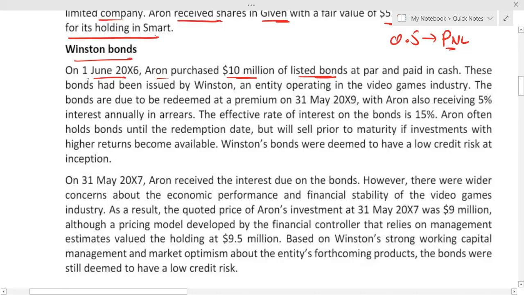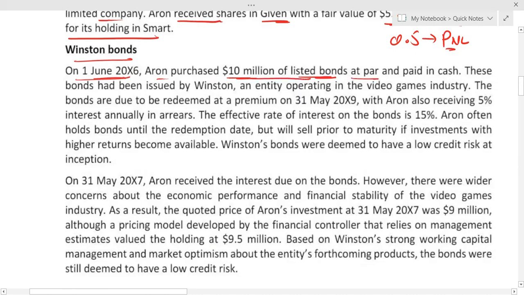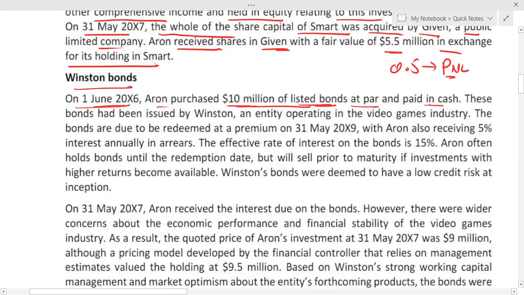Winston bonds. On 1st June X6, Aaron purchased 10 million of listed bonds at par and paid in cash. Repeat. On 1st June X6, Aaron purchased 10 million bonds. Purchase. Can I say financial asset?